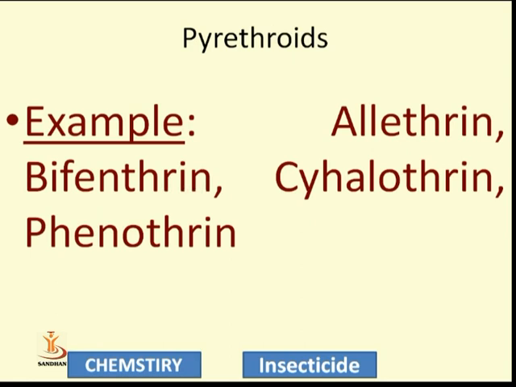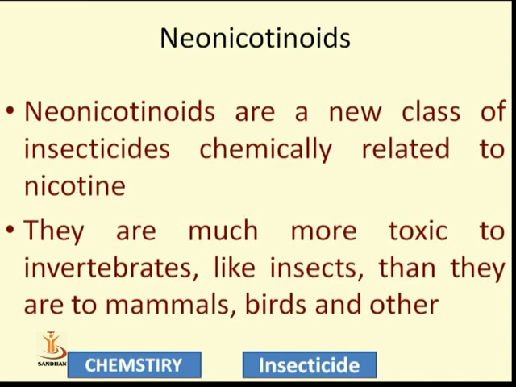So we can say the examples are allethrin, bifenthrin, cyhalothrin, and phenothrin. Phenothrin means it is a phenyl derivative, cyhalothrin means a cyclohexane halo derivative, bifenthrin means a diphenyl derivative, and allethrin is related to the one cyclic ring system. So these are some examples of pyrethroids, covered under the title of pyrethrins.